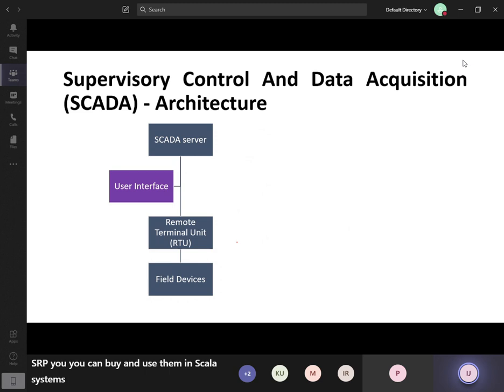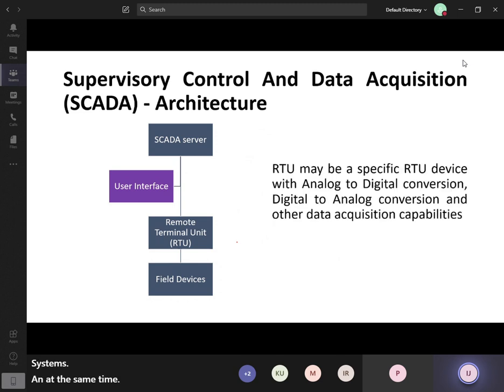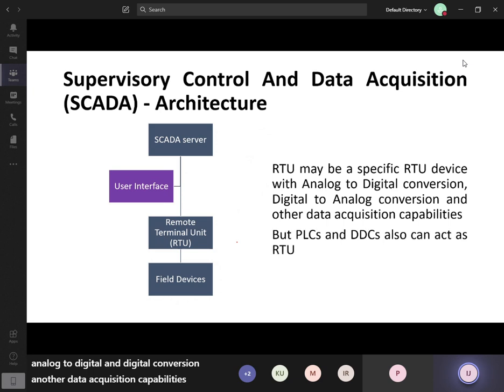And at the same time, an RTU may be a specific RTU device with analog to digital and digital to analog conversion and other data acquisition capabilities. But a PLC and DDC can also act as an RTU, because normally what a PLC does, it also gets the field data. When it is controlling the process, it can act as an RTU.